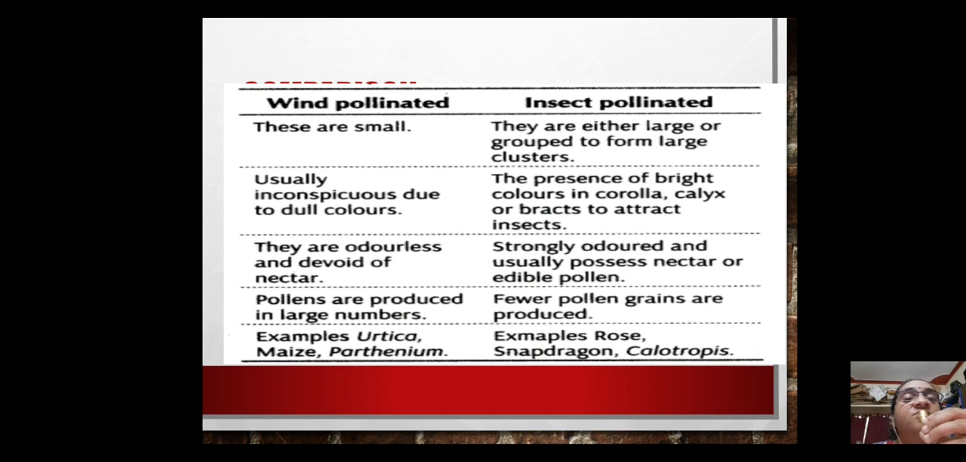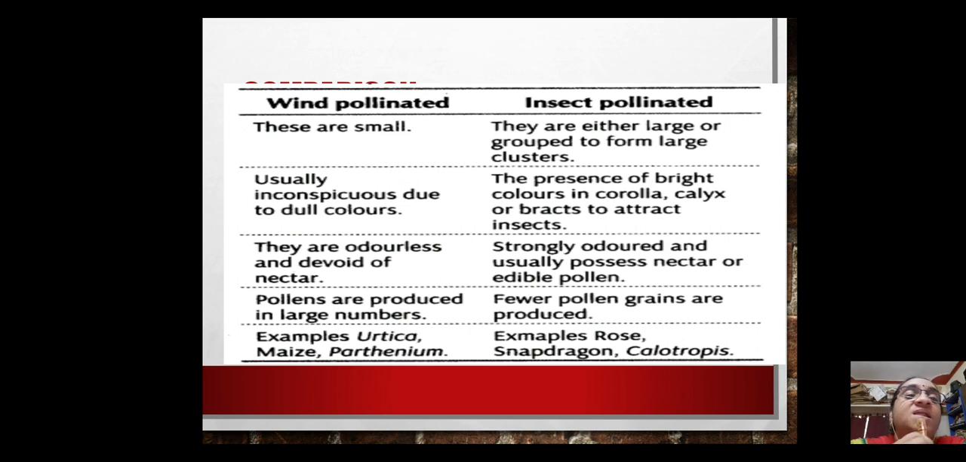So wind pollinated flowers are very small, inconspicuous due to dull colors. They don't have any odor or any nectar. The pollen grains are produced in large numbers. Then the stigma is highly receptive; it can be feathery and sticky. All these things will be there for wind pollinated flowers.